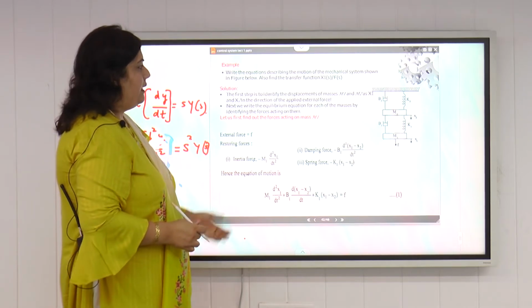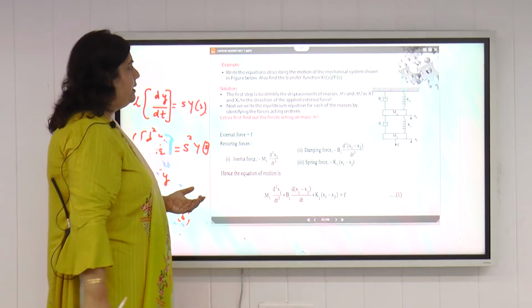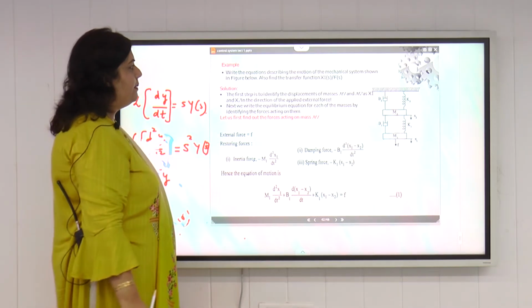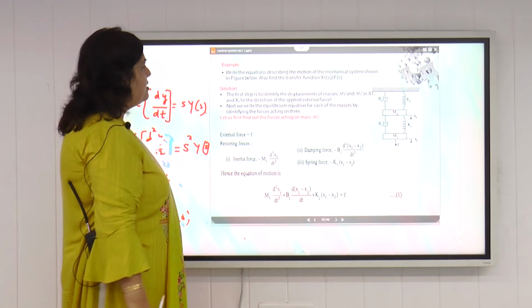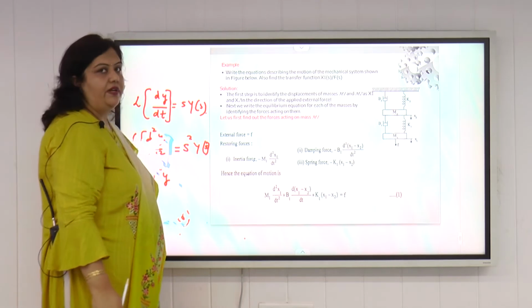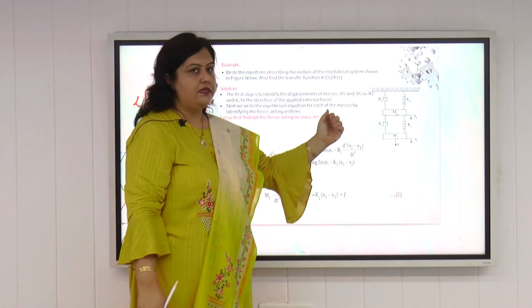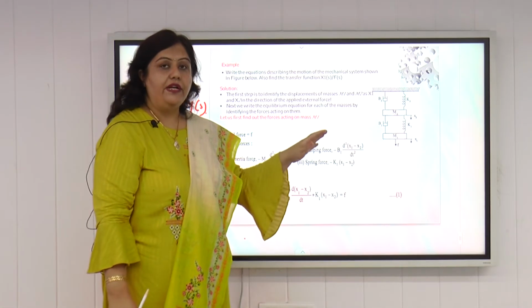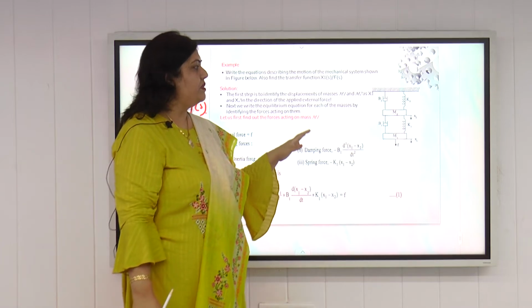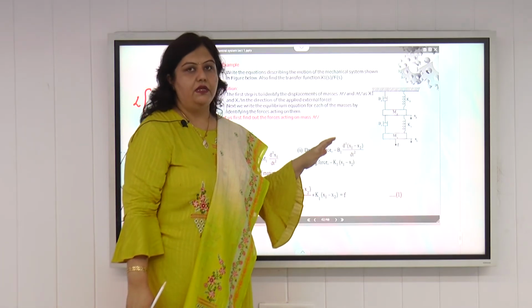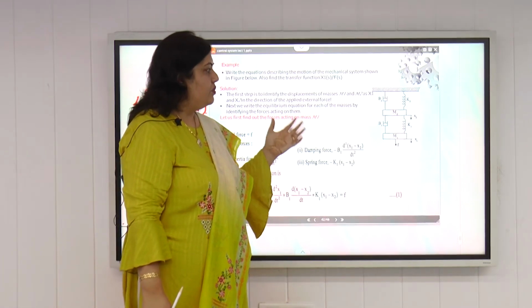For example, the last example we will consider for this mathematical modeling is: write the equation describing the motion of the mechanical system shown in the figure and also find the transfer function. So we have to find the transfer function of this mechanical system shown in this figure. For finding the transfer function, we first have to do the mathematical modeling of this mechanical system. So the rules are